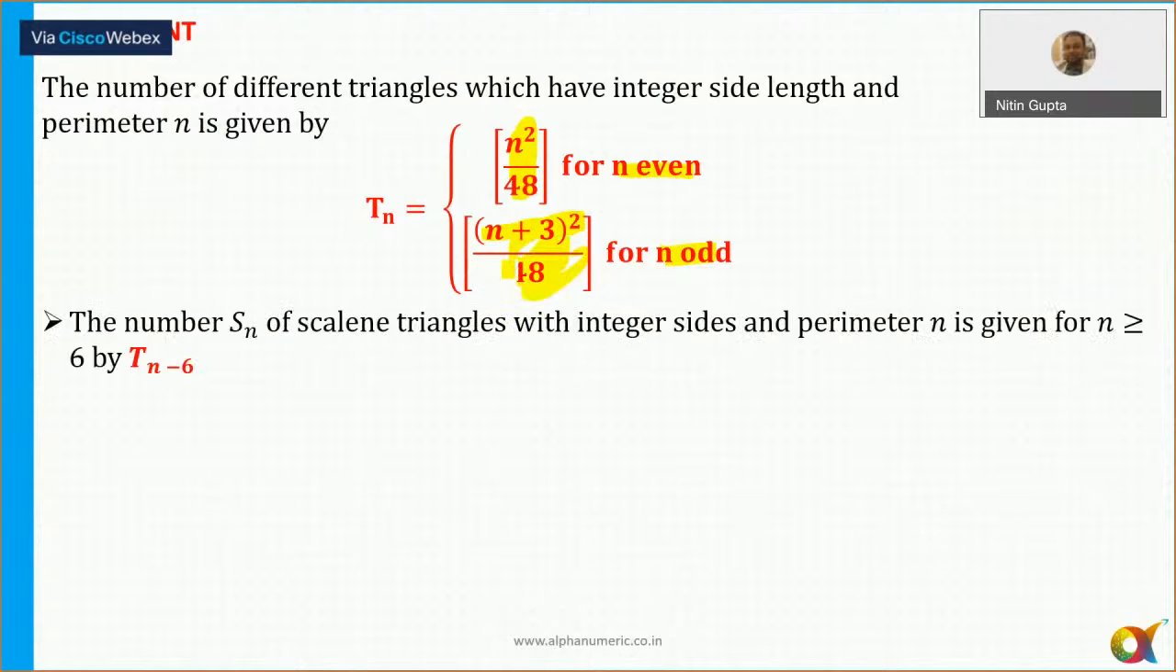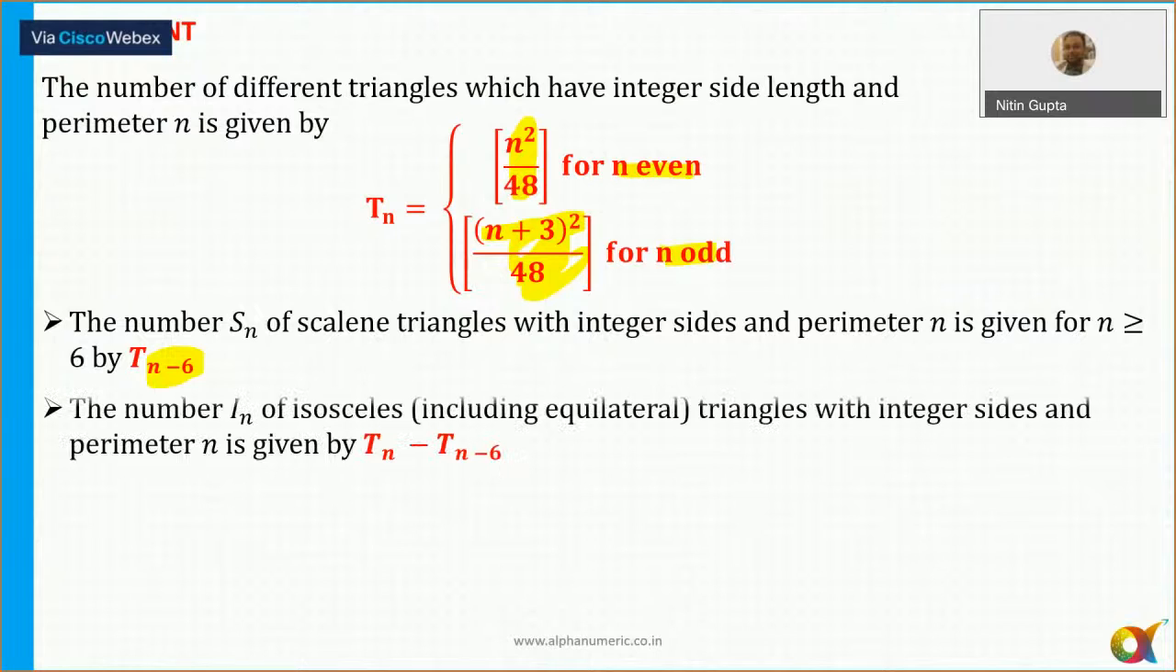And if I need to find out the number of scalene triangles, in that case, you simply need to replace n by n minus 6 here. And then you need to check what is n minus 6. If n minus 6 is odd or even, and accordingly, you need to put that in the formula. If n minus 6 is odd, then substitute here.